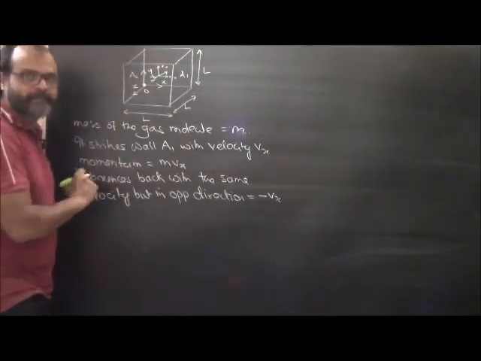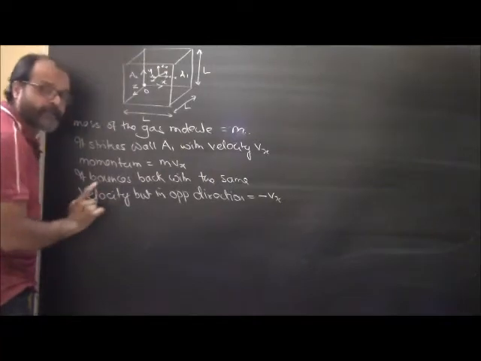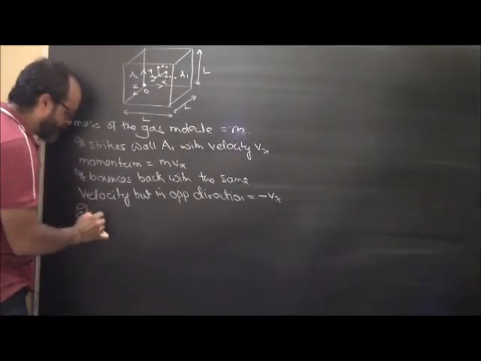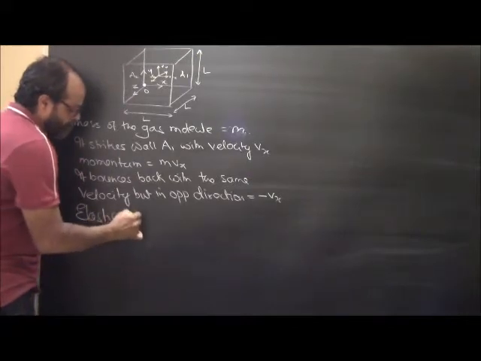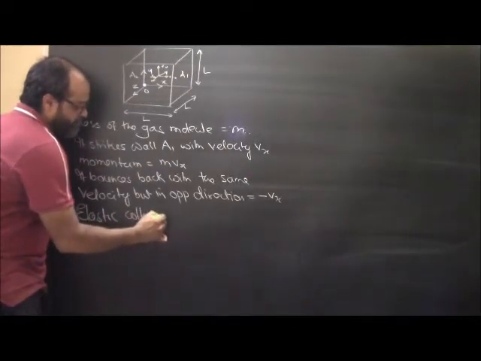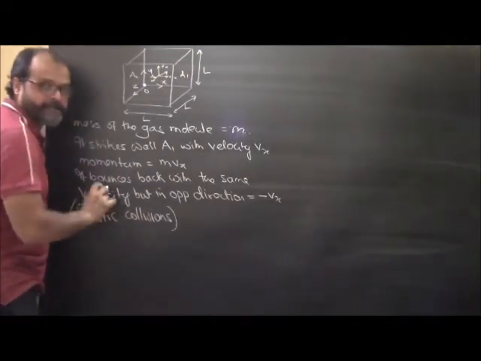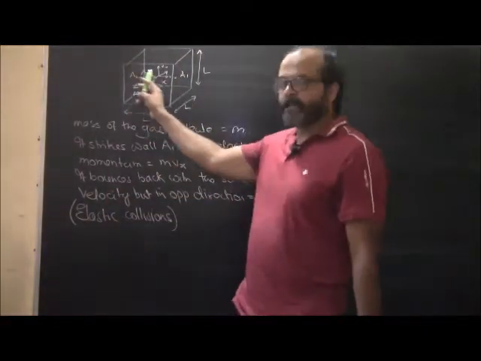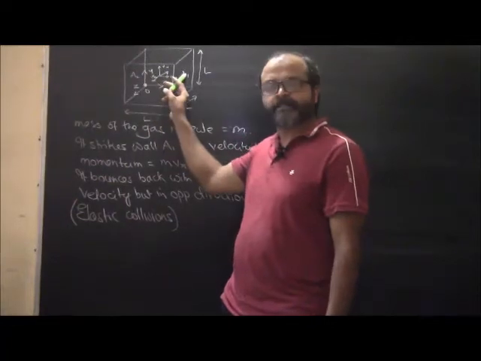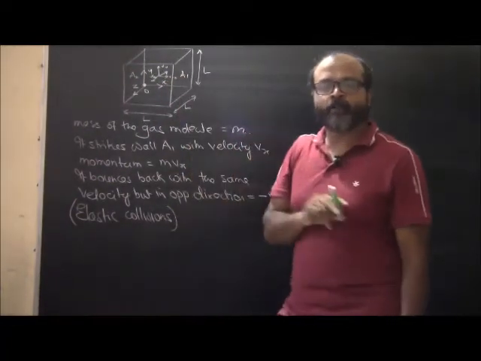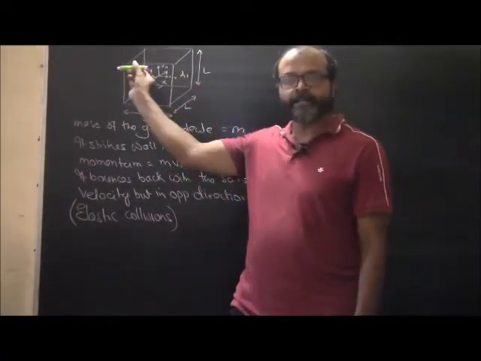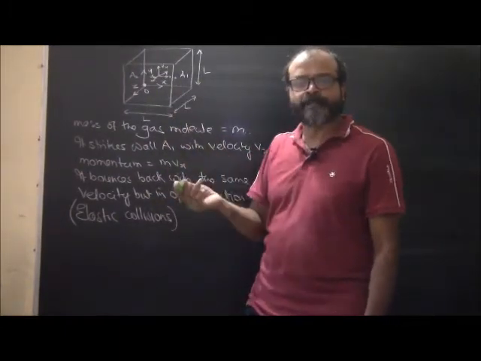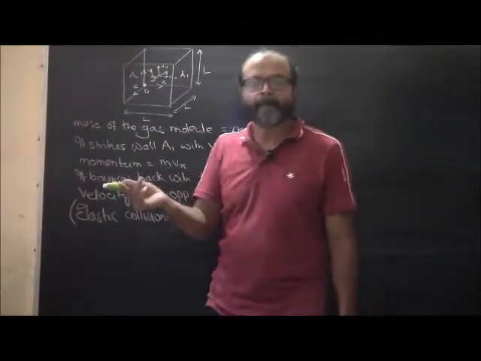Now why does this happen this way? Because in kinetic theory of gases we have assumed that there are all elastic collisions. Okay, so we have assumed that collisions are elastic. So basically momentum is retained, which means that it strikes this wall A1 with a velocity vx. After striking, it moves back with the velocity vx. So if we take the velocity of approach as vx, the velocity of separation will be minus vx.